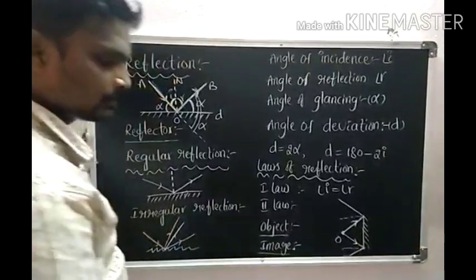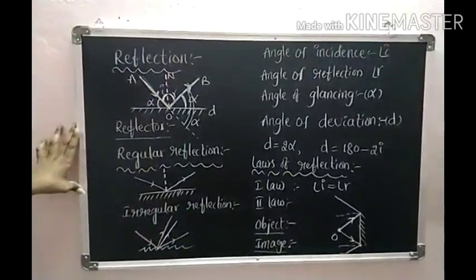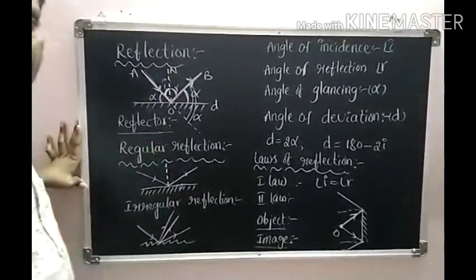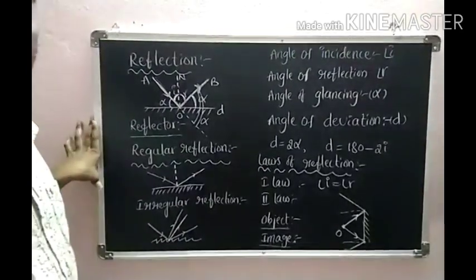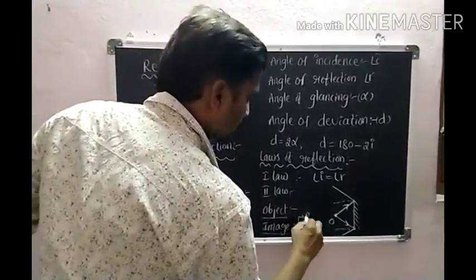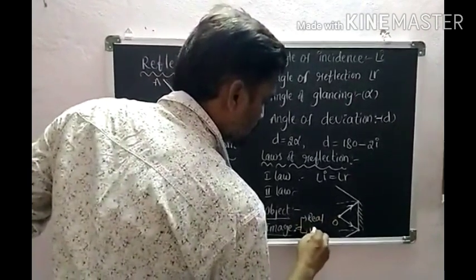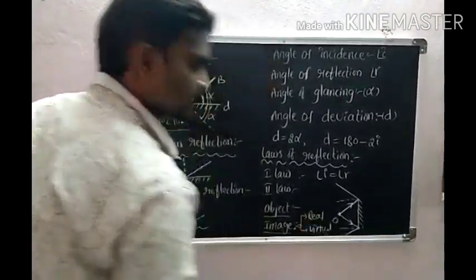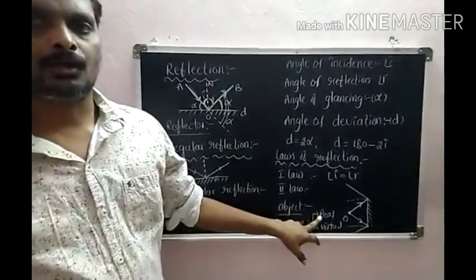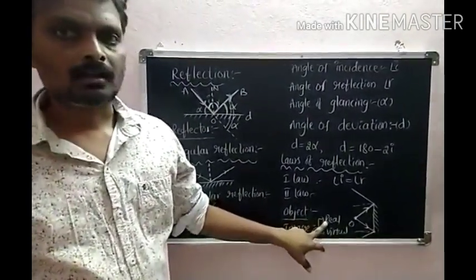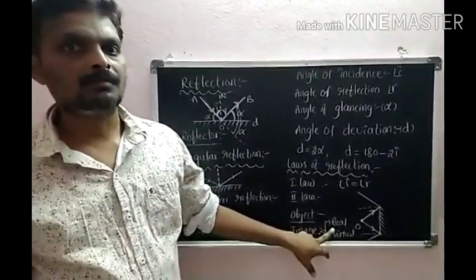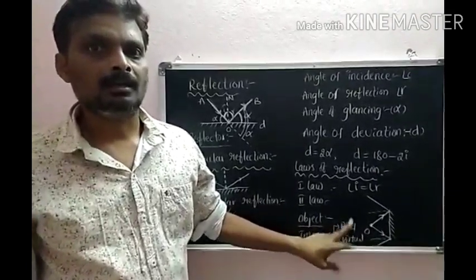Next, what is the image? The point of intersection of reflected rays is said to be the image. Images are of two types: one is the real image, another one is the virtual image. What is the real image? The point of intersection of reflected rays is said to be the real image, or the image which we can catch on the screen is said to be the real image.